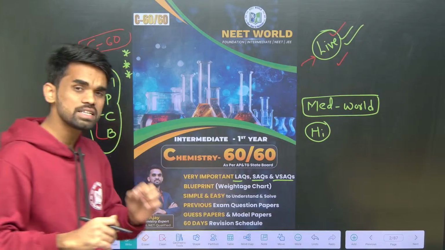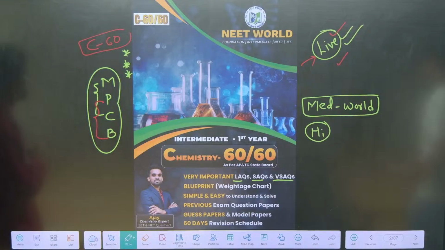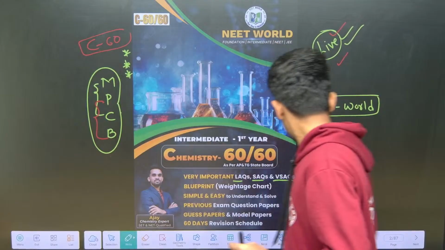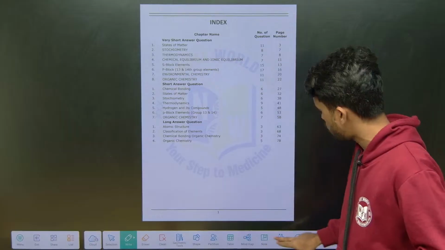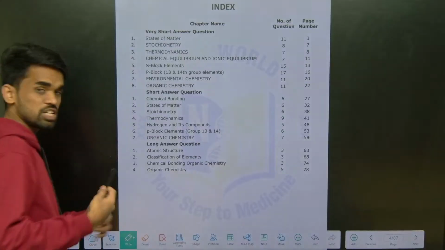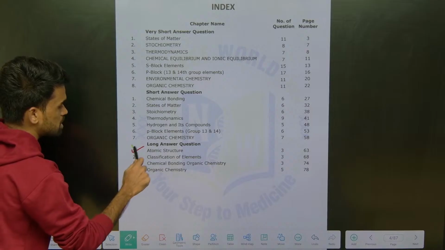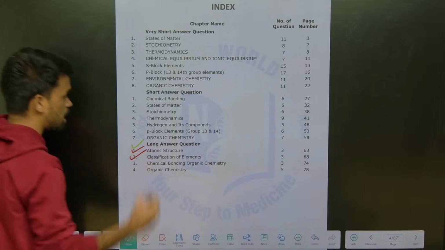Now let us start our discussion on the SAQ part of first year IPE. In the last session, if you observe, these are the chapters we have from the first year syllabus. In the last live sessions, I covered 2 questions from structure of atom, the Bohr model and quantum numbers. The next, classification of elements, is also completed.